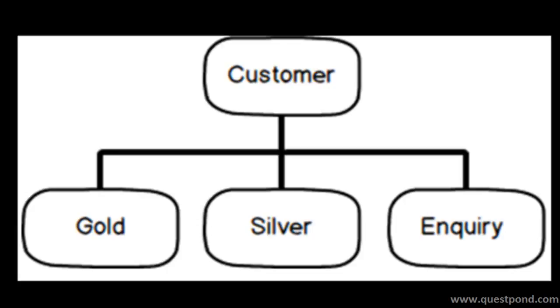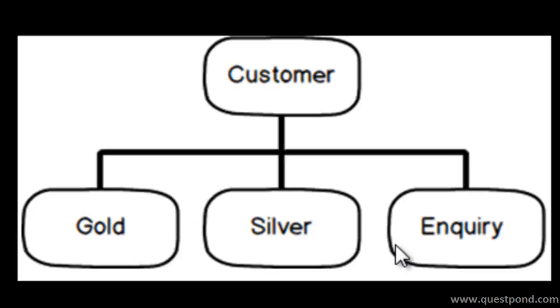Okay, so if you visualize the current customer inheritance hierarchy, it looks something like this, as shown on the video. In other words, we have a customer parent class, and it is inherited by the gold class, silver class, and inquiry class, right? As per polymorphism, in case you are not aware of polymorphism, please see the object-oriented programming questions and answers videos, where we have explained what polymorphism is. As per polymorphism rule, my customer class object can point to any one of its child class objects like gold, silver, inquiry during runtime without any issues.